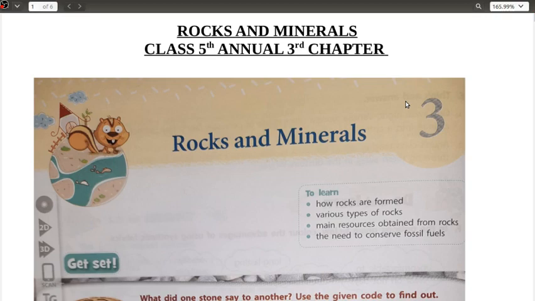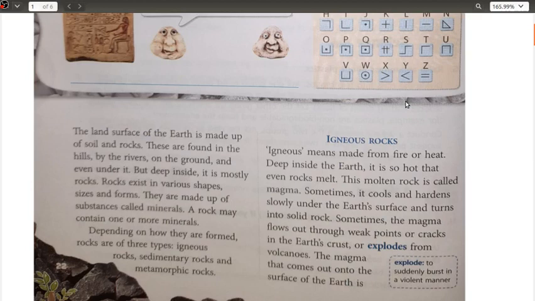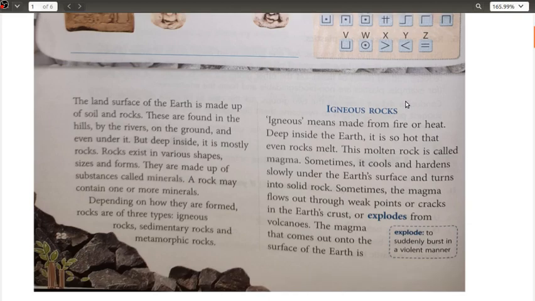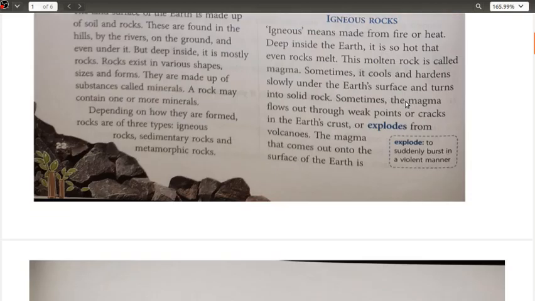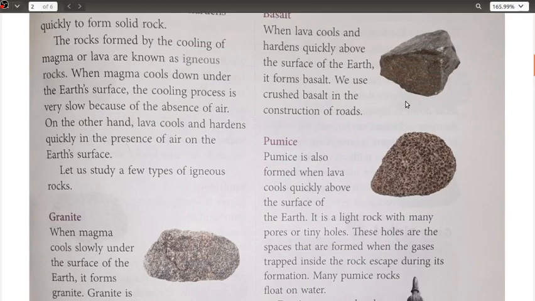In this chapter we have studied the three different types of rocks, that is your igneous, sedimentary, and metamorphic. We also discussed the igneous, that is made below the surface of the earth due to heat, and the different types of igneous rocks, that was your granite, basalt, and your pumice.